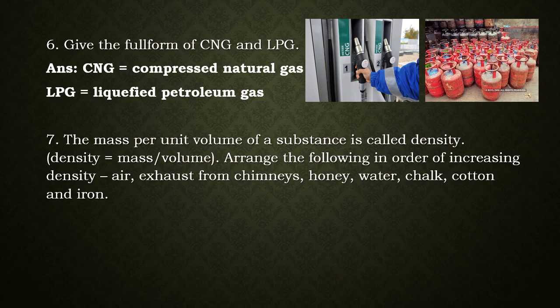So we have a list of substances here, and we need to arrange them in increasing order of density. Now, increasing order, that means you need to start with the least dense and you need to move ahead with the most dense. That means we will start with gases, then we will move to liquids, and then to solids. So we have two gases here. One is air and the other one is exhaust from chimneys.